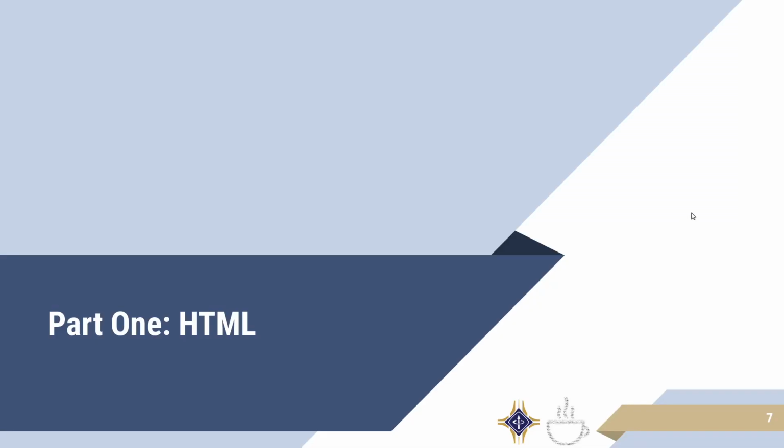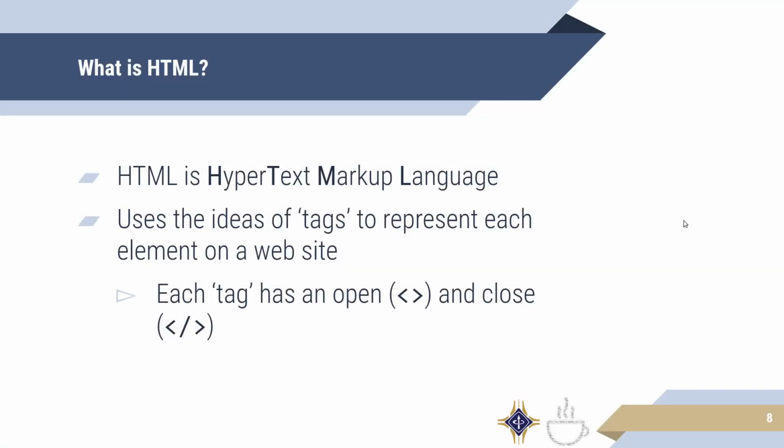Part 1 is HTML. So what is HTML? HTML stands for Hypertext Markup Language. It uses the idea of tags to represent elements on a website. Each tag has both an opening and a close.